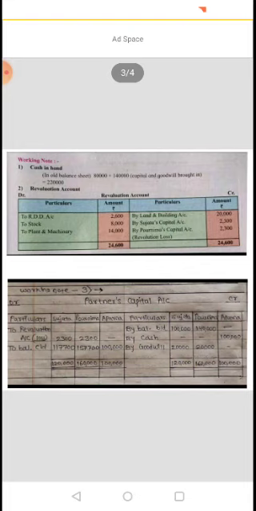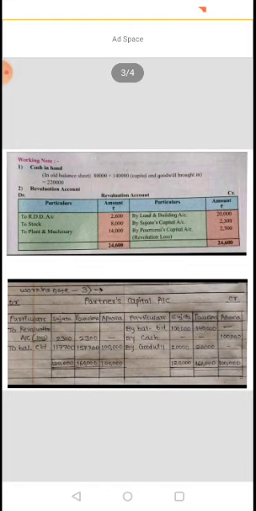So here is another working note where the debit and credit sides are given, and Sujata, Purnima and Aparna, 3 columns are to be drawn. So let's begin with the partners' capital account. By balance brought down, I am going from the credit side. By balance brought down, this is 1 lakh of Sujata and 1,40,000 of Purnima.